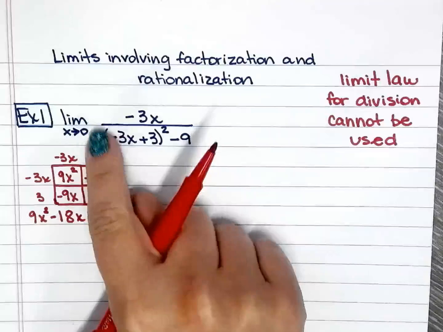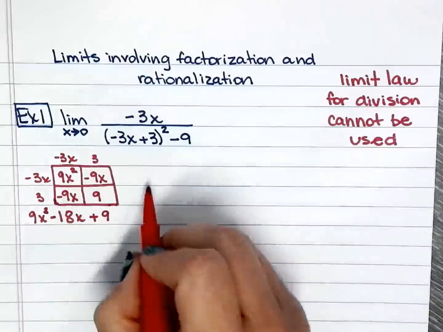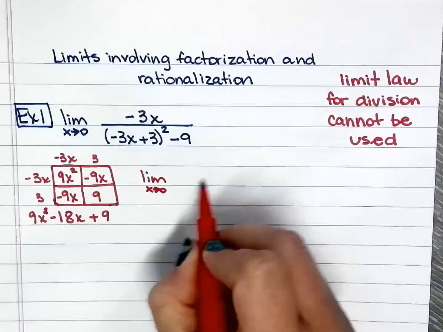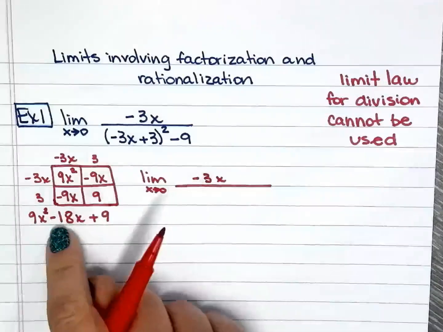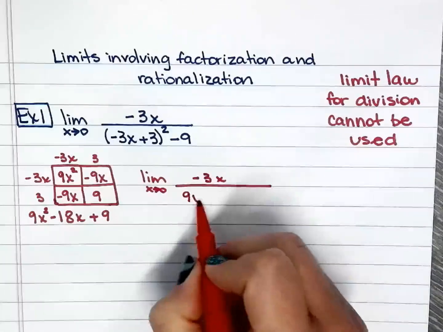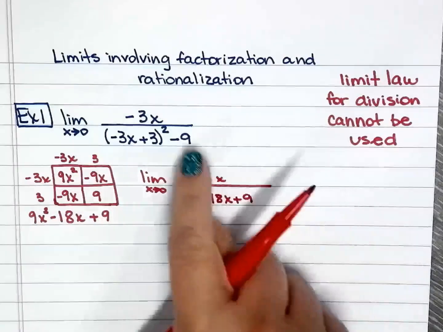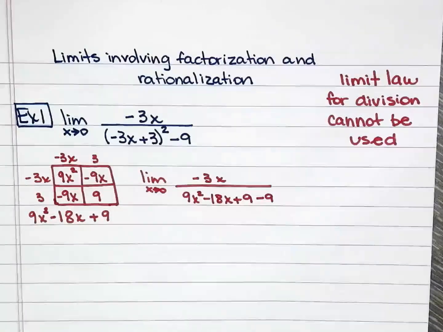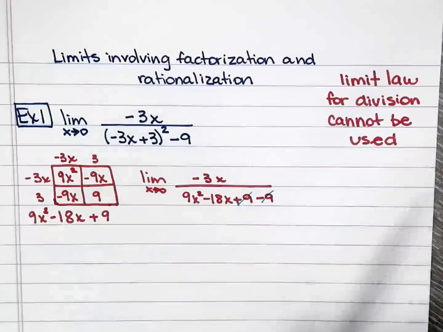Okay, so I will rewrite this question in the expanded form for this binomial. So here I have the limit as x approaches 0 of negative 3x over 9x squared minus 18x plus 9, and then I have the minus 9 from right there. And then I will clean it up and simplify what I can. So plus 9 minus 9 is 0.